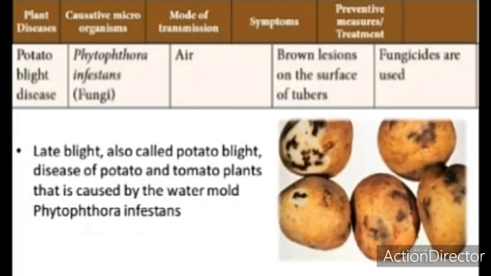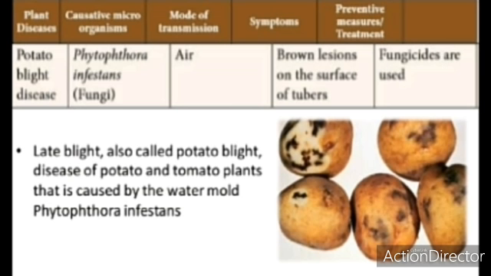Next is potato blight disease. Potato blight is also called late blight, a disease of potato and tomato plants that is caused by the water mold Phytophthora infestans. You can see in this picture the brown lesions on the surface of the potato.